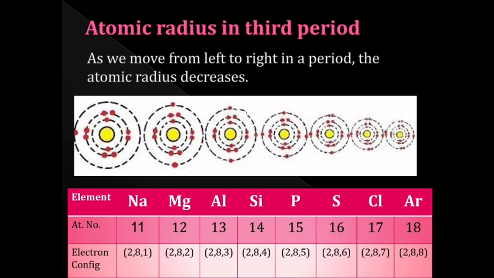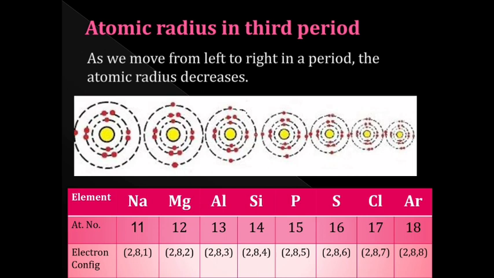It means the number of shells, or the shell number, remains the same, but the number of valence electrons, that is, the number of electrons present in the outermost shell, gradually increases. We already learned that the number of electrons and the number of protons is always the same in any atom.